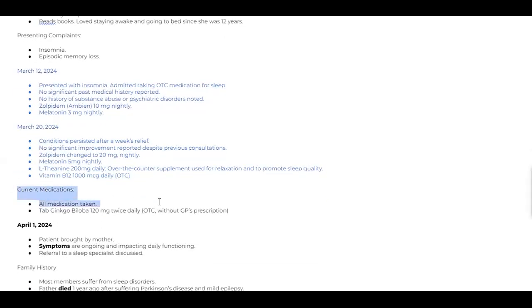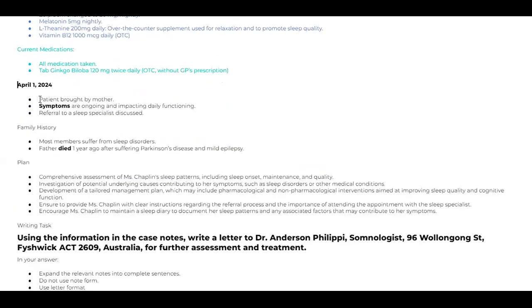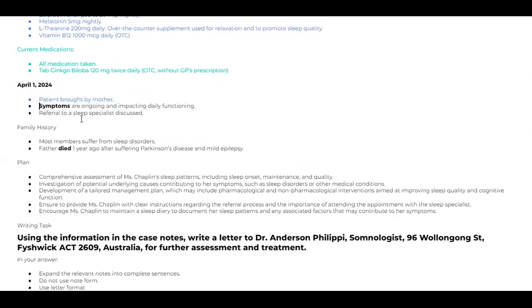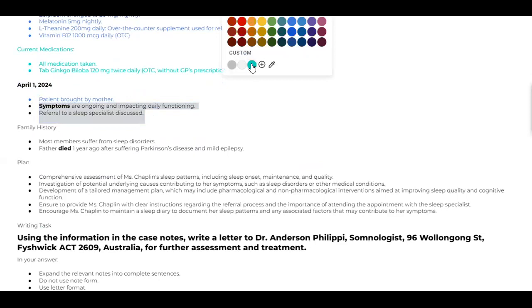And then current medication, this is supposed to be in the present tense. And this will be patient brought by her mother. This will be once again past tense. Symptoms are, okay, this particular line should be in the past tense again. And then this will be present tense, used here.